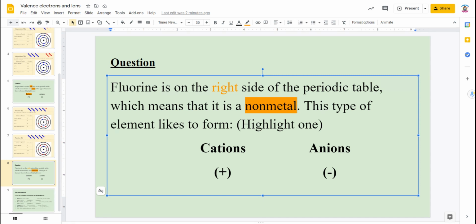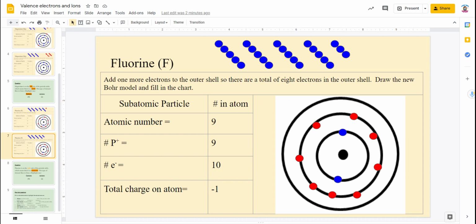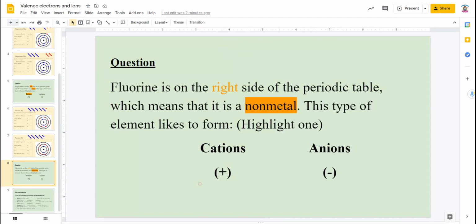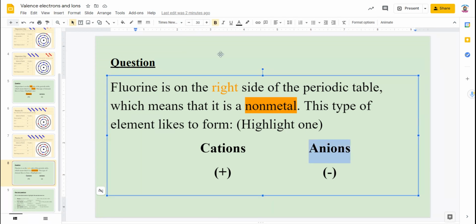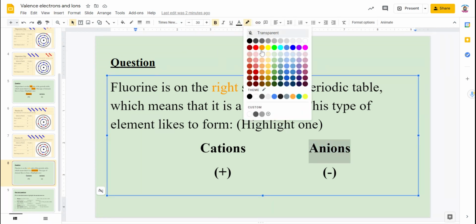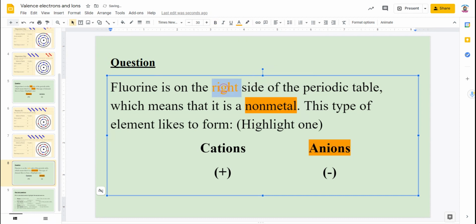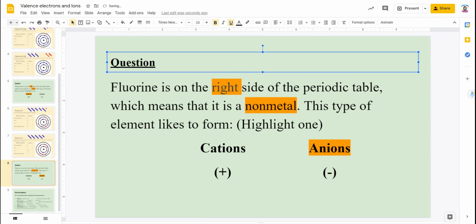All right, so let's finish up. So we said that fluorine's on the right side of the periodic table, which means that it is a nonmetal. This type of element likes to form cations or anions. Well, if we look back, we had a -1 charge, so therefore it's going to be an anion. So we're going to highlight anion for our answer there. We'll change this so that it's not underlined. And it's black, and then we'll highlight it in orange there. Okay, so fluorine's on the right side of the periodic table, which means that it's a nonmetal. This type of element likes to form anions.